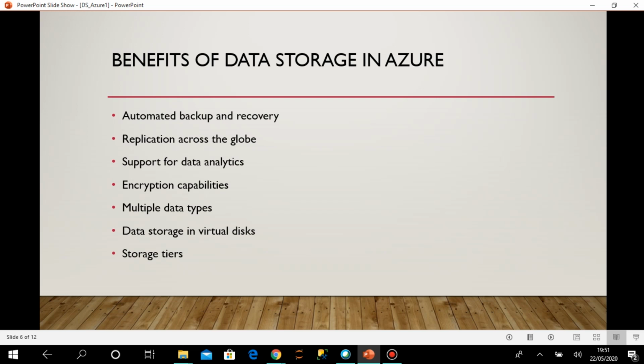So you can have different types of storage, meaning what type of data it is, whether it's very current data, whether it's just historical data, or very old, very huge data. So you can just categorize, and accordingly Azure will take care of your data. If it keeps only the current data in some different place, it will be very easy to find, so your performance will be improved. So these are many of the benefits of data storage in Azure. It will be a good choice to keep data in the cloud platform.